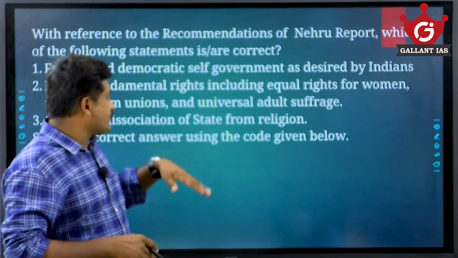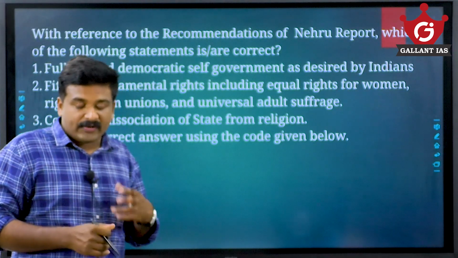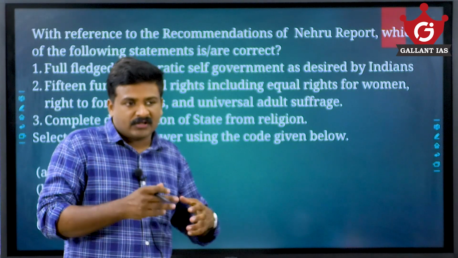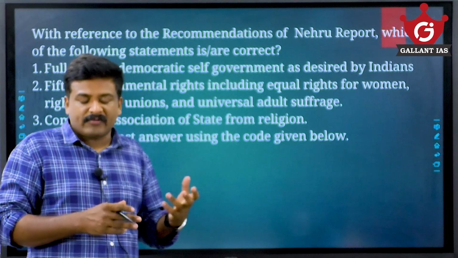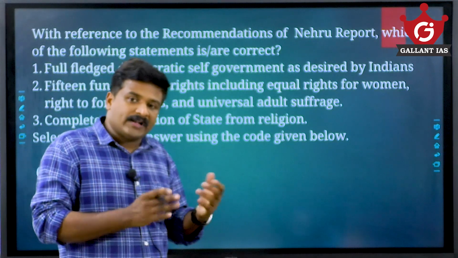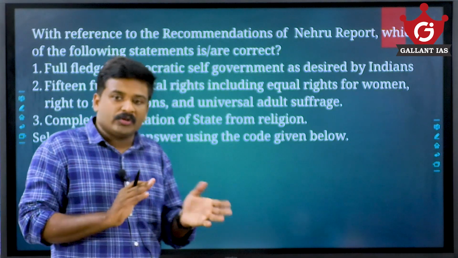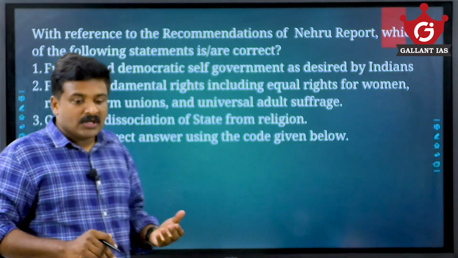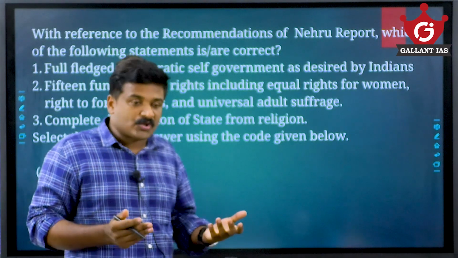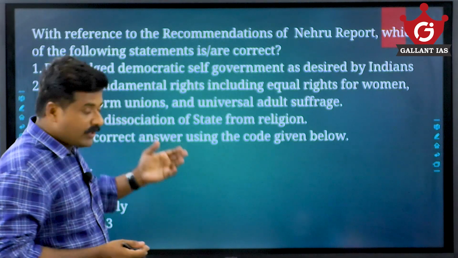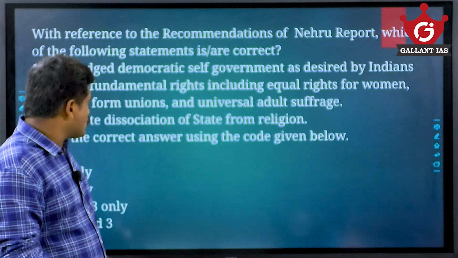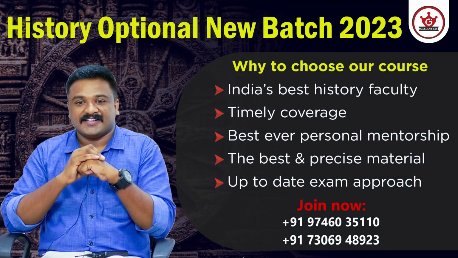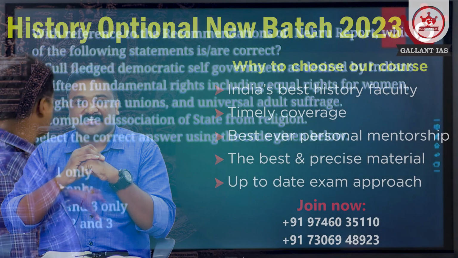Complete disassociation of state from religion was a recommendation of the Nehru Report. Similarly, there was linguistic reorganization of the states or provinces, and joint electorates instead of separate electorates. All those recommendations were there, but it never demanded complete independence. It demanded dominion status only, and 19 fundamental rights were part of its recommendations. So here the correct one is 3 only.